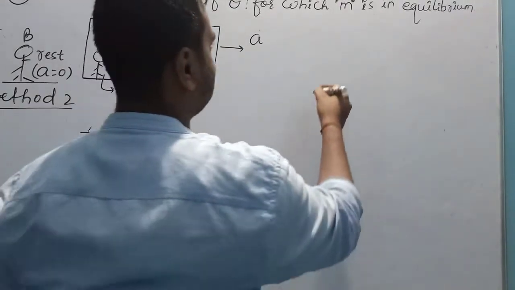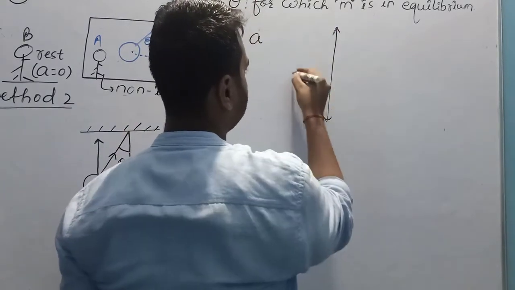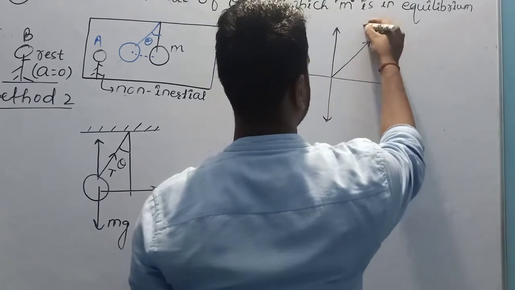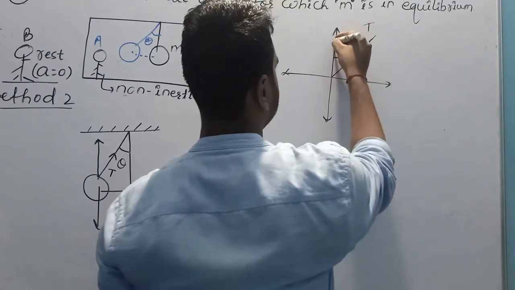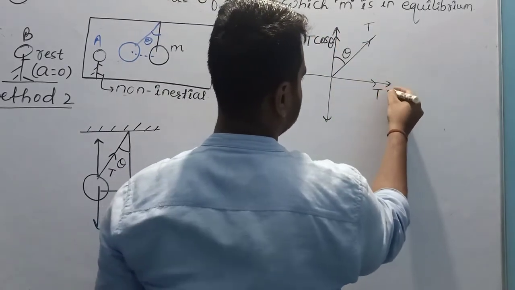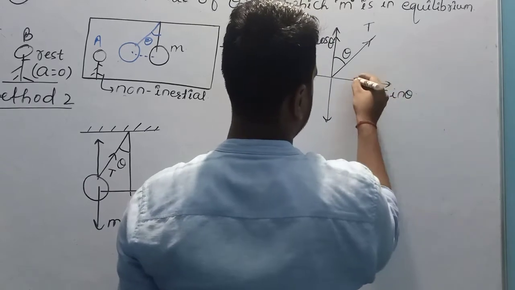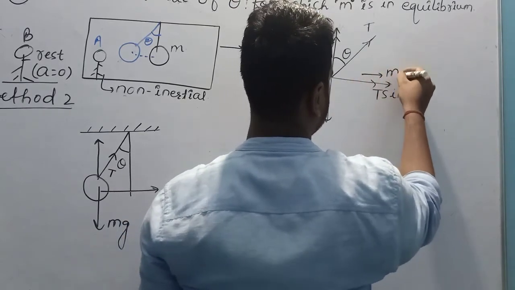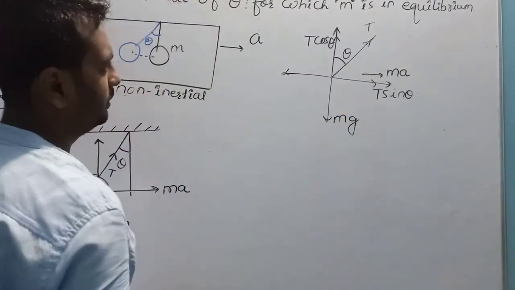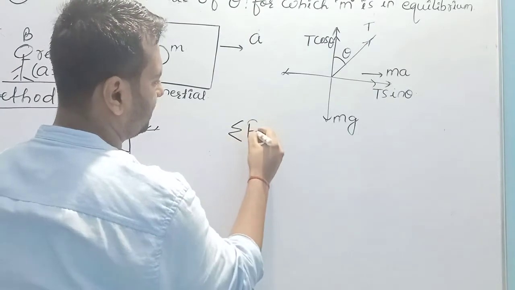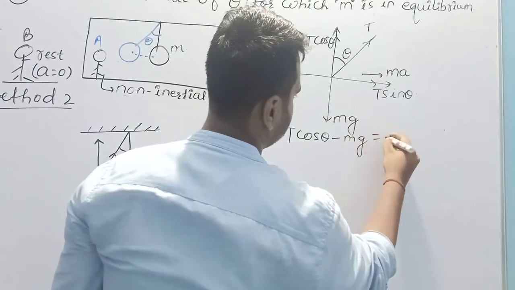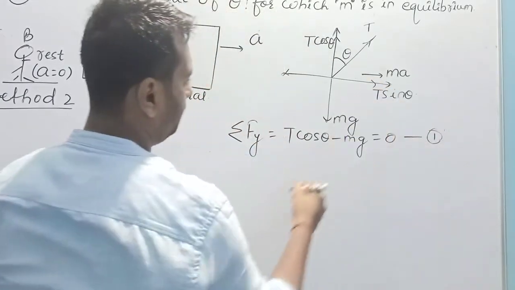Now choose the axis. Write down the components of the forces. There was tension. This was angle theta. So this will become T cos theta. This will become T sin theta. And net acceleration in downward direction mg. So summation of total force in y direction is equal to T cos theta minus mg is equal to 0. This is equation number 1.